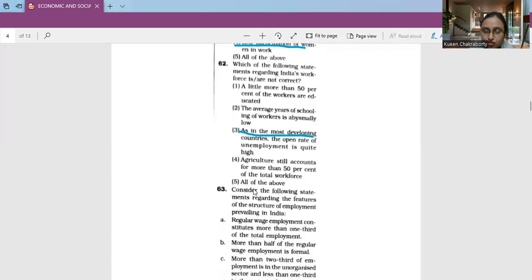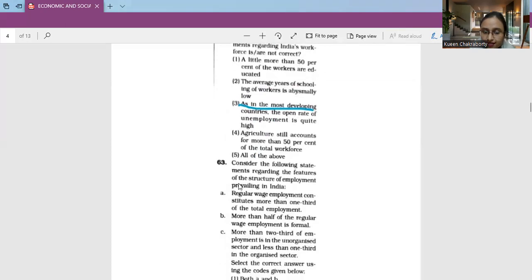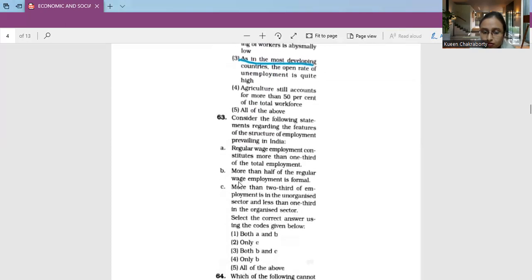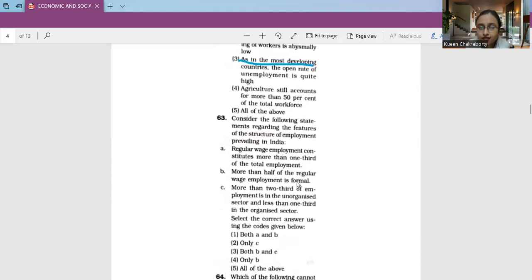Next, moving on to question number 63. Consider the following statements regarding the features of the structure of employment prevailing in India. A. Regular wage employment constitutes more than 1/3 of the total employment.